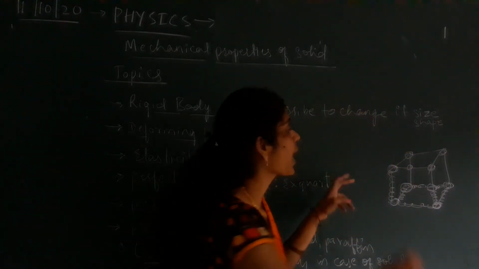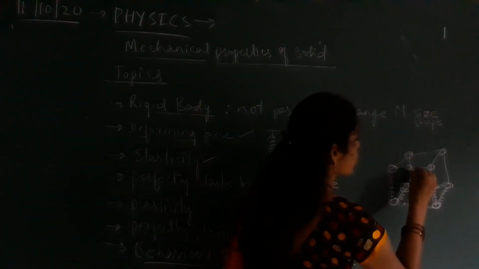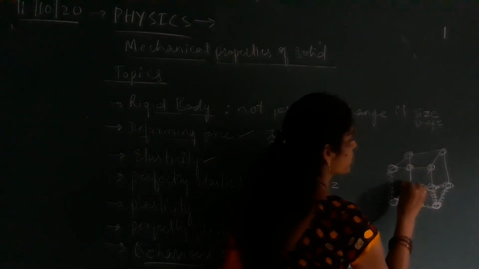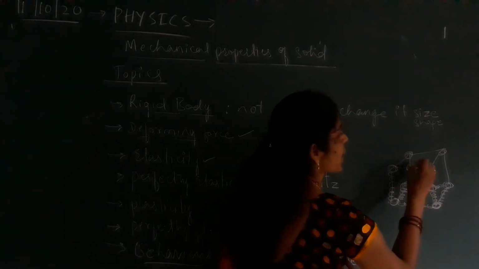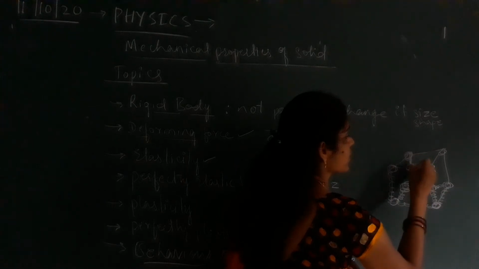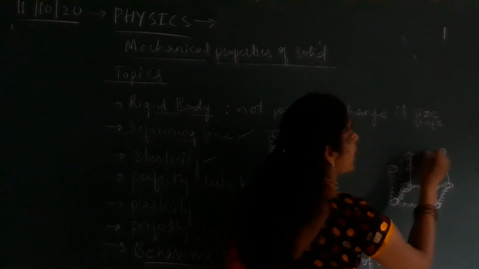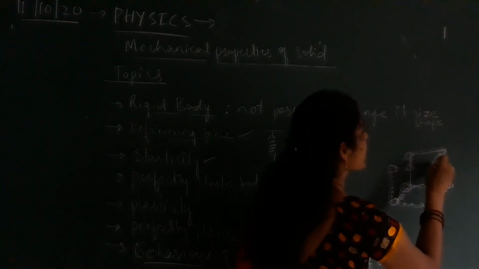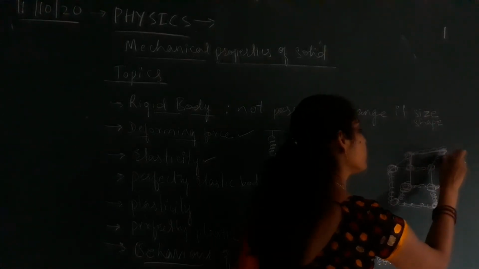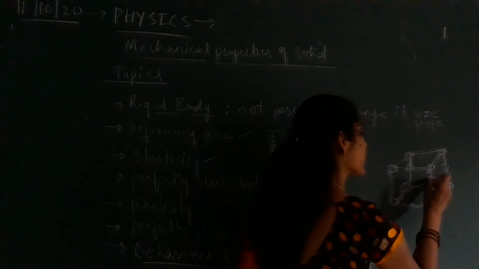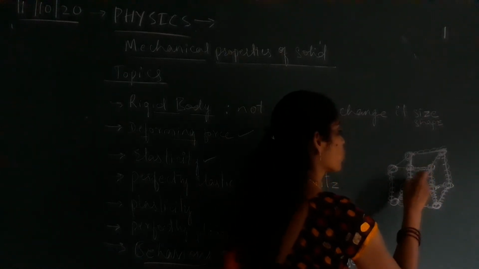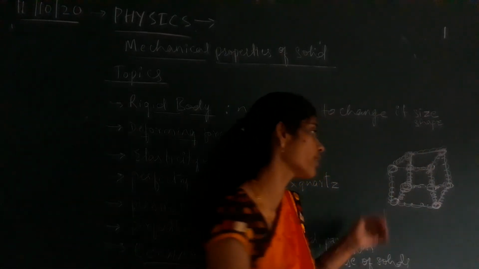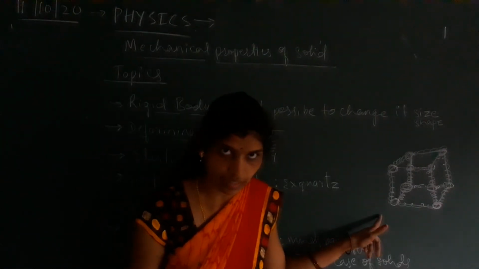Just see, an intermolecular force exists between one atom and another atom. Again here the intermolecular forces exist between one and another, and they are connected by the intermolecular force of attraction. In every molecule, they are joined together because an intermolecular force of attraction exists between one atom and another atom.